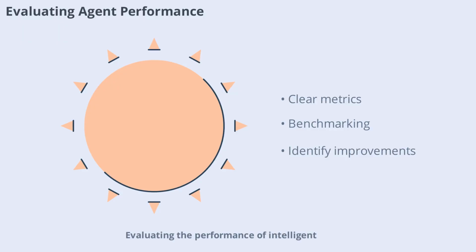Evaluating the performance of intelligent agents requires clear metrics and benchmarks. By measuring outcomes against defined performance measures, we can assess how well an agent is achieving its objectives and identify areas for improvement. This evaluation process is essential for developing reliable and effective AI systems.